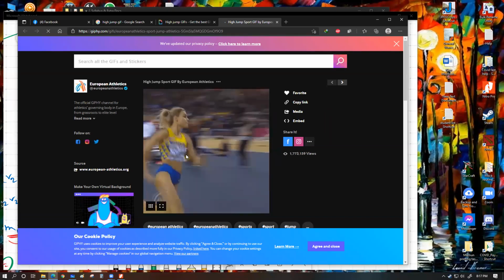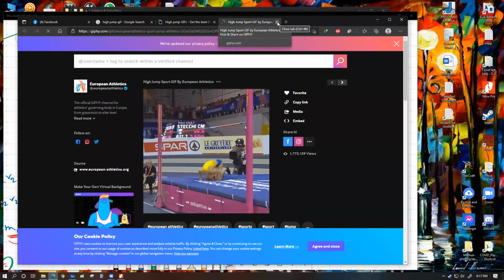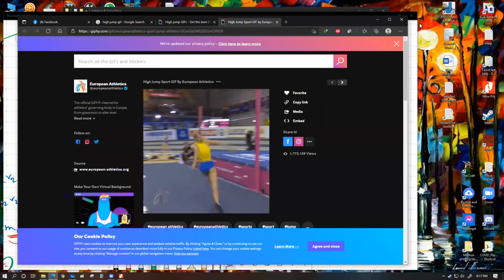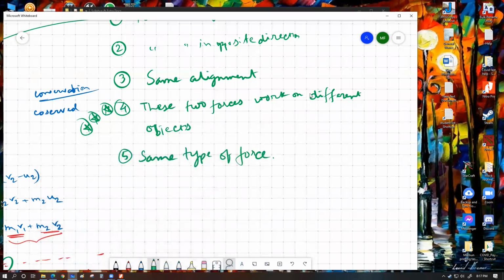Now, the point that I'm trying to make: is there a way to pause this? Maybe not. So I'm going to get back to over here so that you can hear me and not concentrate on the jump. How does a person actually execute a high jump, or how does any regular person execute a jump? Even if I'm trying to make a jump above the ground, just for whatever reason, I'm just trying to show how much of a static jump I can make.